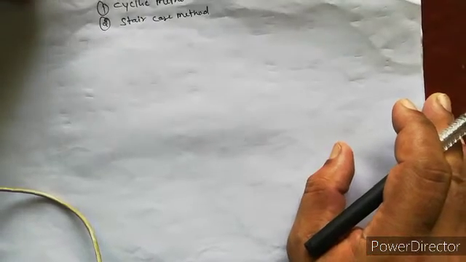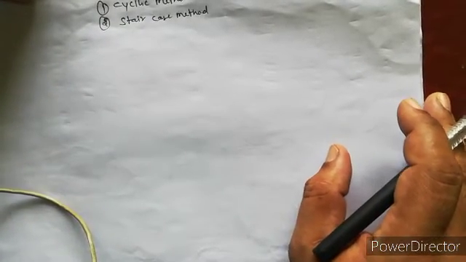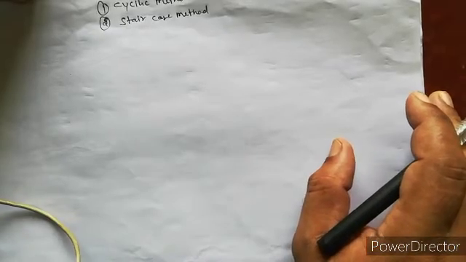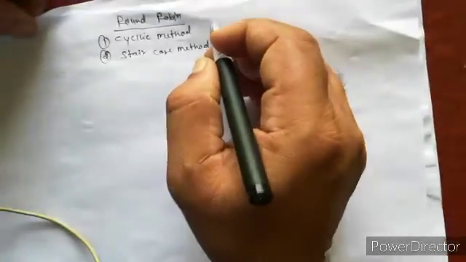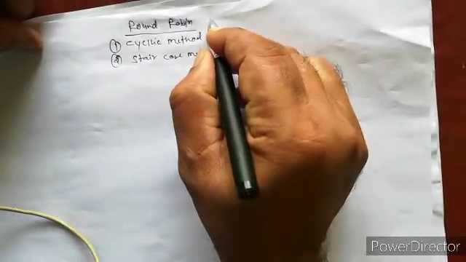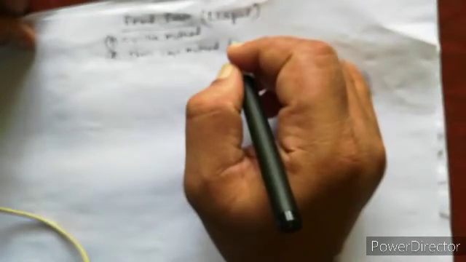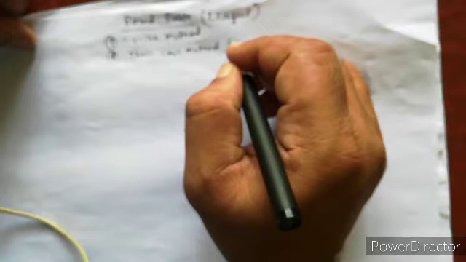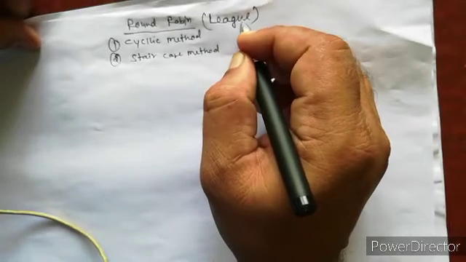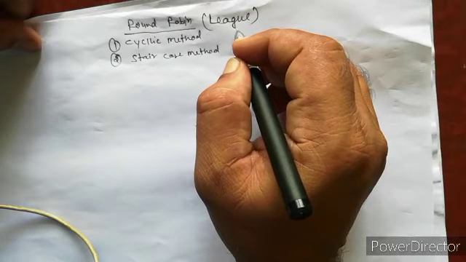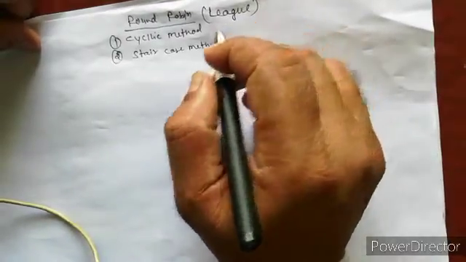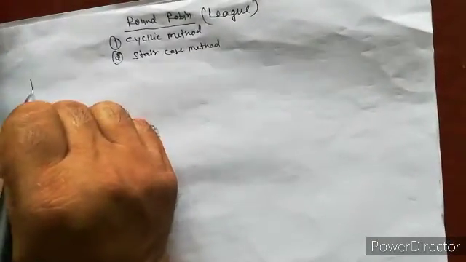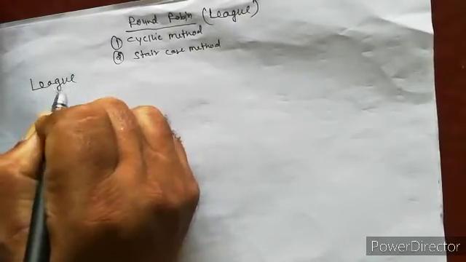Good morning, students, again. So the second type of tournament is the league tournament. We call it round robin or league. In a league tournament there are two types: the cyclic method and the staircase method. So first of all we discuss the term league.